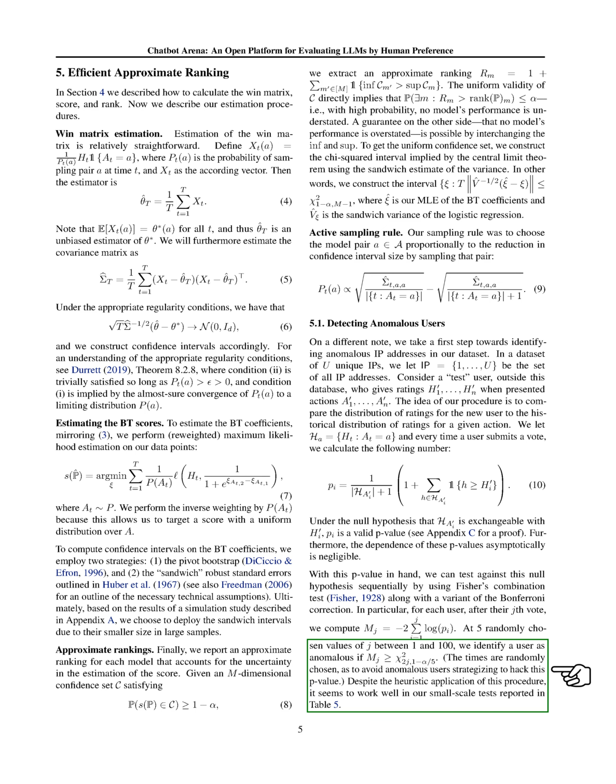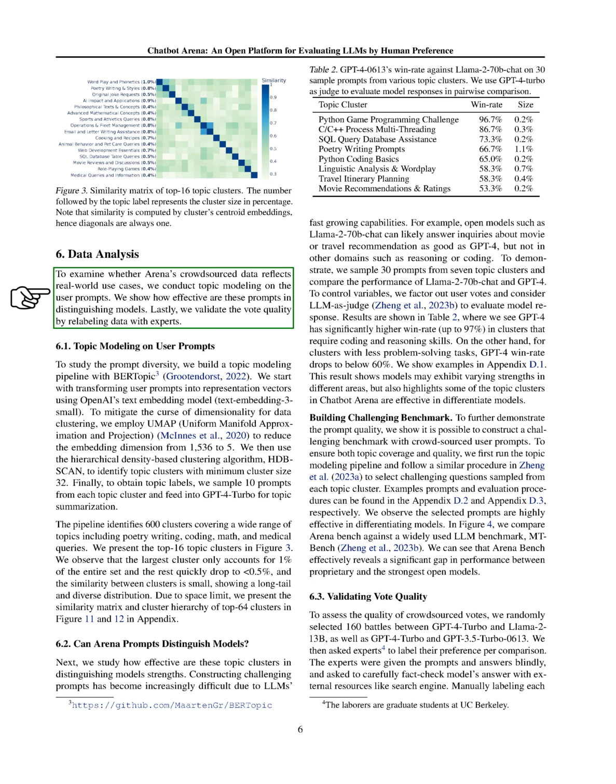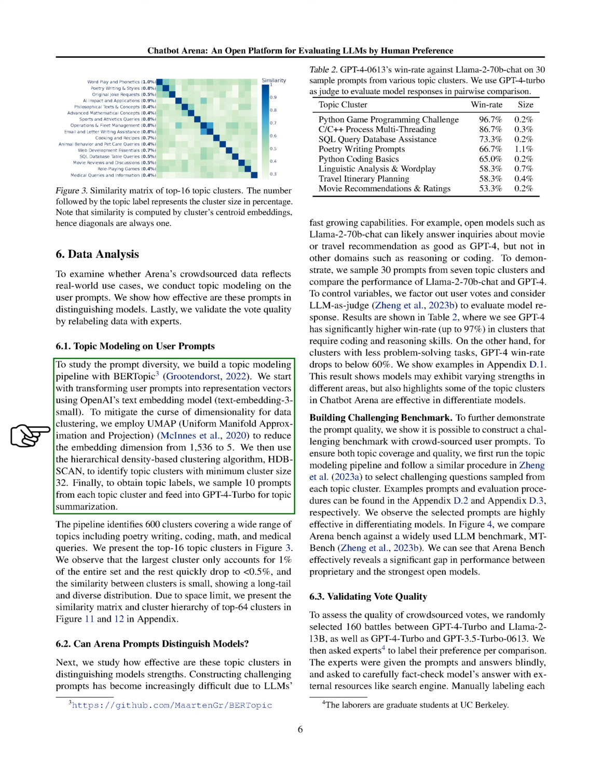Section: Data Analysis. In this section, we examine whether Arena's crowdsourced data reflects real-world use cases by conducting topic modeling on the user prompts. We assess the effectiveness of these prompts in distinguishing models and validate the vote quality by relabeling data with experts. To study the diversity of prompts, we use a topic modeling pipeline with BERTopic. We convert user prompts into representation vectors using OpenAI's text embedding model and reduce the dimensionality with UMAP. Then, we employ HDBSCAN for clustering and GPT-4 Turbo for topic summarization.